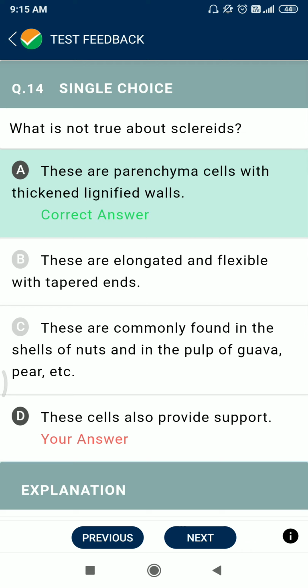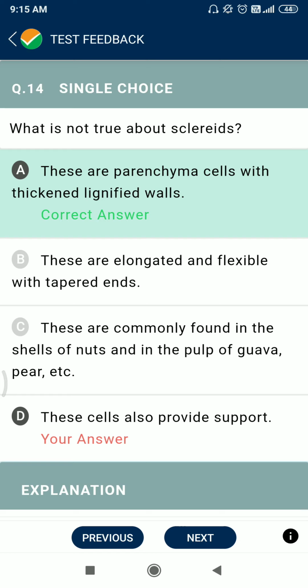Question number 14. What is not true about sclereids? Sclereids are parenchyma cells with thickened lignified walls is not correct, and the correct options we are also checking. Option B. These are elongated and flexible with tapered ends.